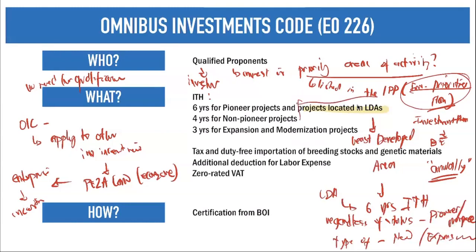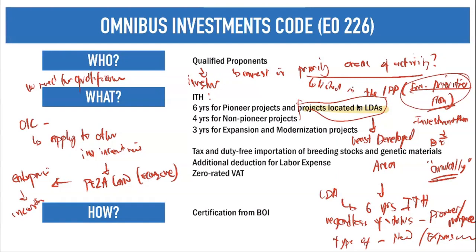What's new here is ITH on your LDAs. LDA is known as a least developed area, and you can claim 6 years ITH regardless of the status, whether that LDA project is a pioneer or non-pioneer project, or whether that is considered a new project or just an expansion of your new project.